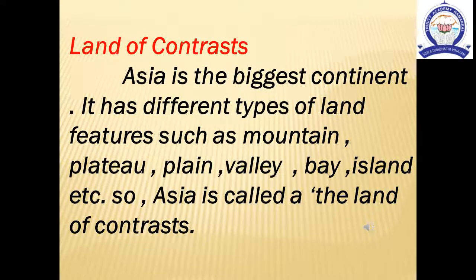Land of contrast. Asia is the biggest continent. It has different types of land features such as mountain, plain, plateau, valley, bay, island, etc. It also has different climate conditions from the equator to polar region. Apart from this, many races, languages, religions and cultures are followed by people who live in Asia. So, Asia is called the land of contrast.